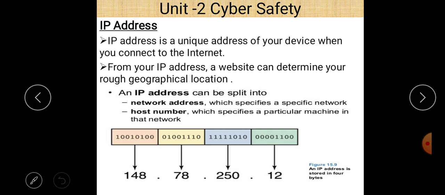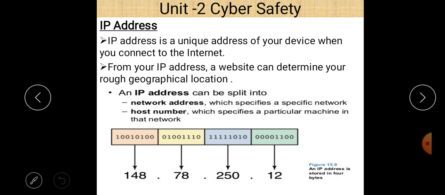When you connect to the internet, there is a unique address for your computer or your device. From your IP address, a website can determine your rough geographical location. So your rough geographical location can be found out using your IP address. And you can see here an example of an IP address.